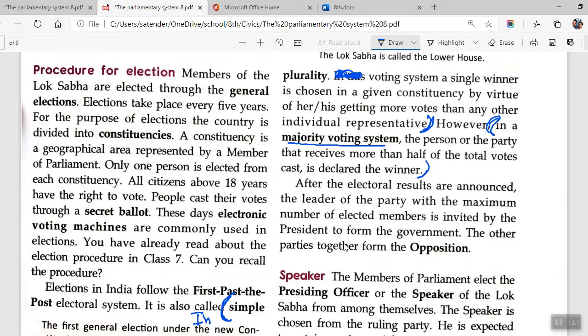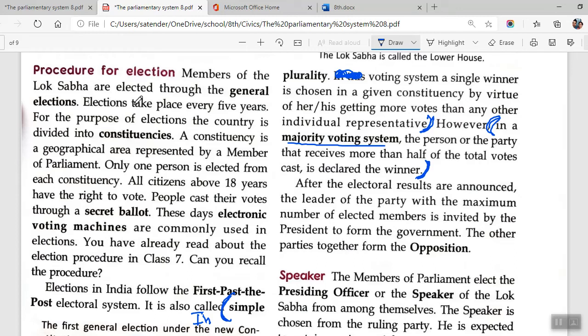declared as winner. Okay. So on the left hand side of the table, you will be writing: in simple plurality voting system, a single winner is chosen in a given constituency by virtue of his or her getting more votes than any other individual representative. On the right hand side of the table, with the heading majority voting system, you will be writing: in a majority voting system, the person or the party that receives more than half of the total votes is declared as winner.